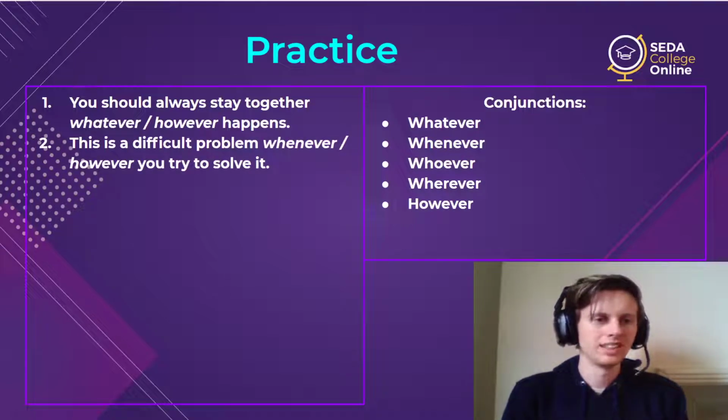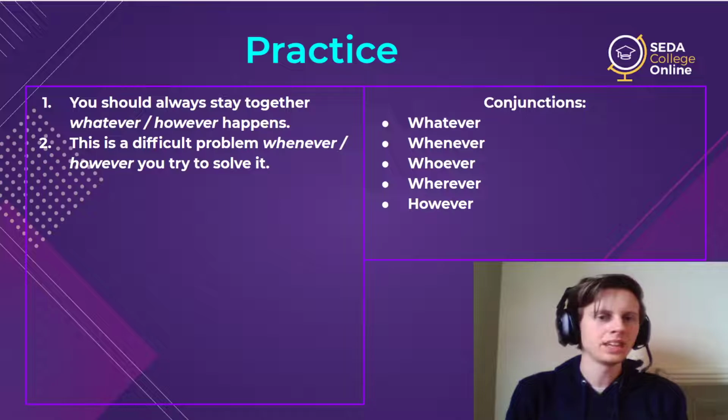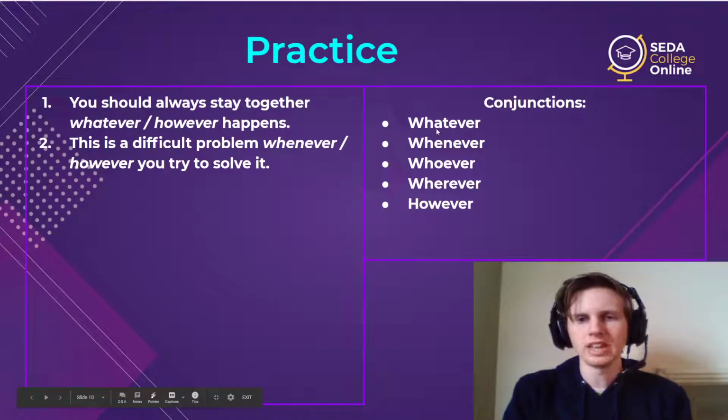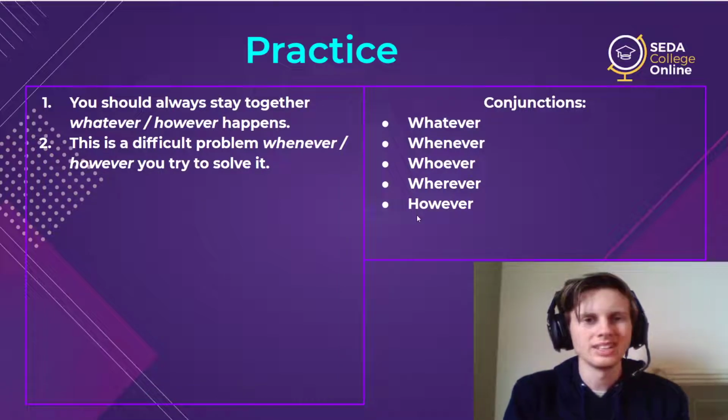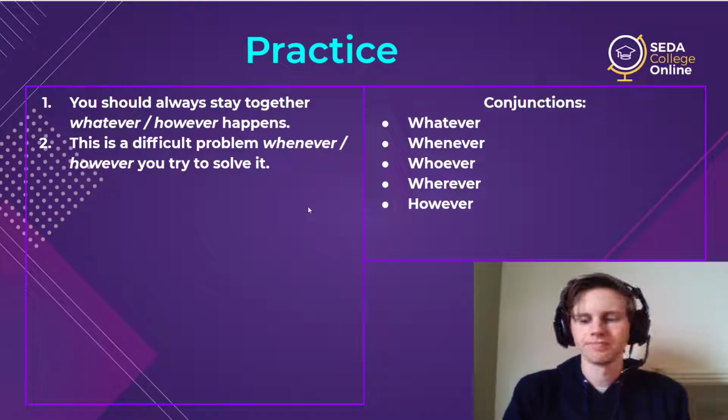Number 2, this is a difficult problem whenever, however, you try to solve it. Always think about this pronoun here. So this is for things, time, people, location, method. Always check what's the meaning, because that meaning is very important.